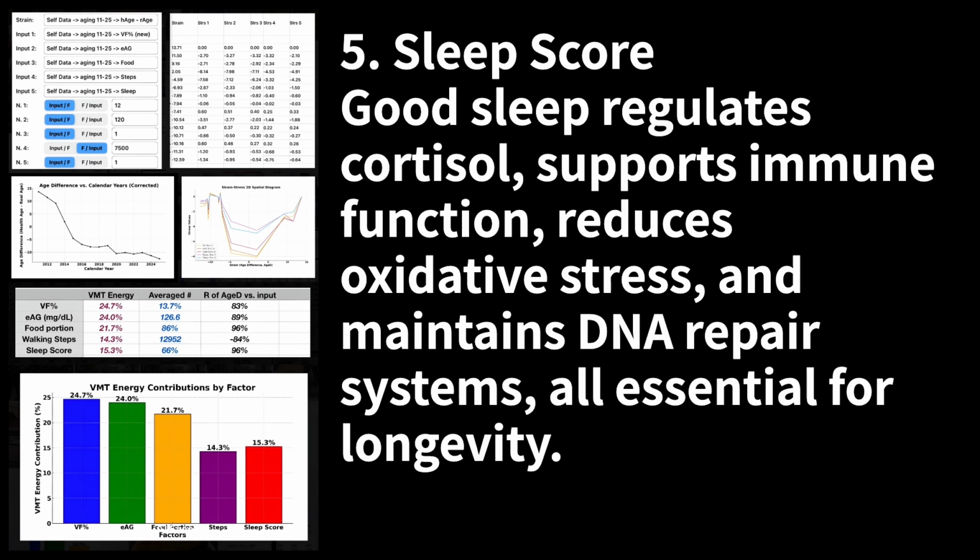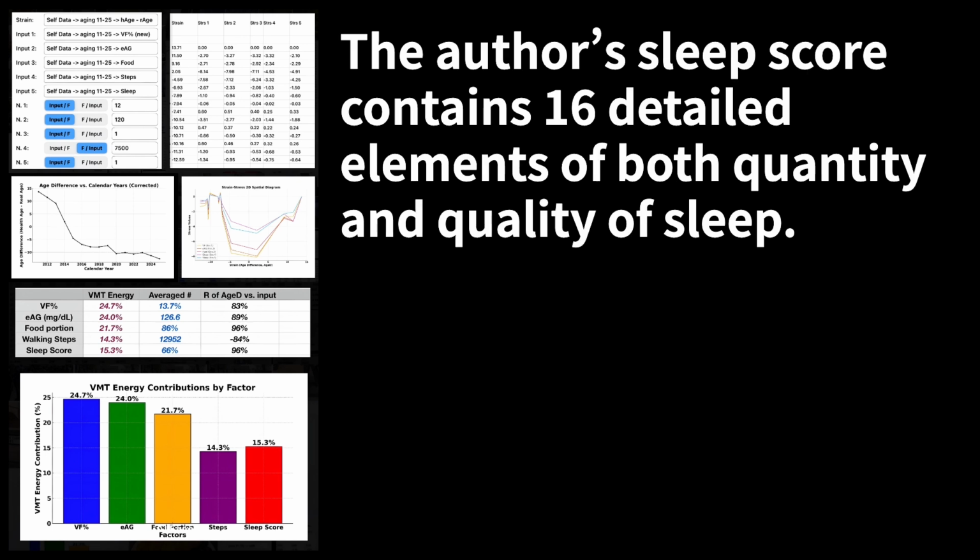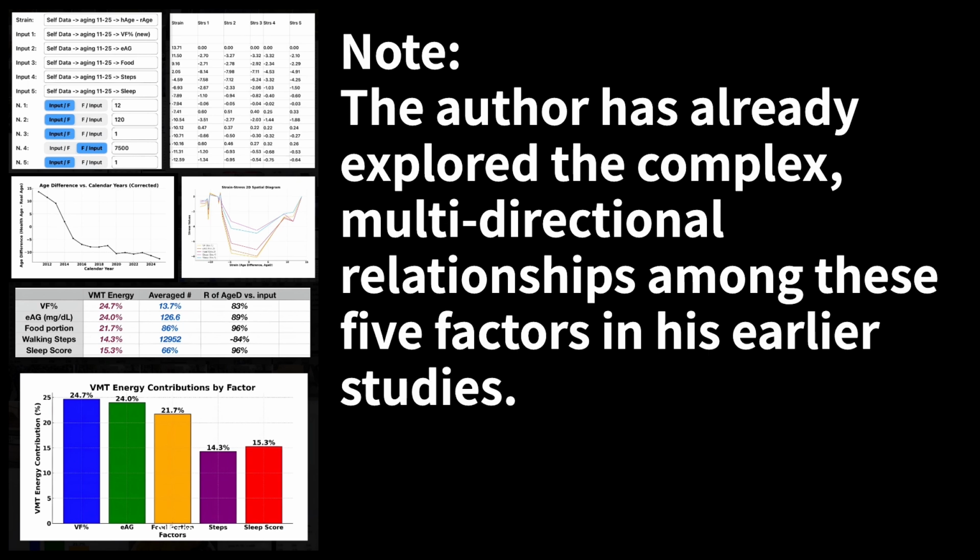5. Sleep score. Good sleep regulates cortisol, supports immune function, reduces oxidative stress, and maintains DNA repair systems, all essential for longevity. The author's sleep score contains 16 detailed elements of both quantity and quality of sleep. Note the author has already explored the complex, multidirectional relationships among these 5 factors in his earlier studies.